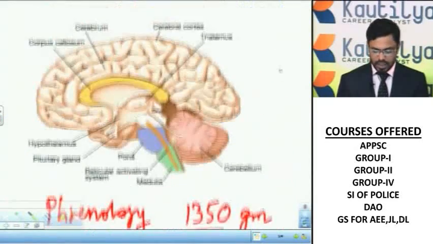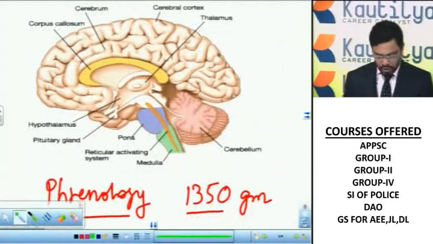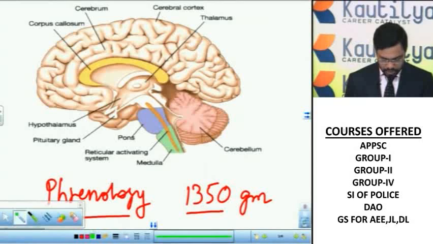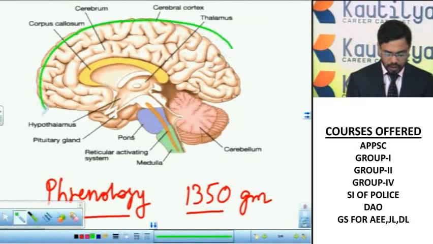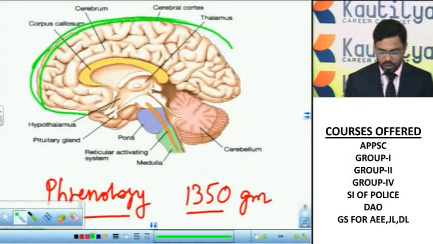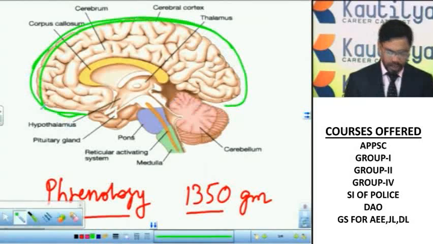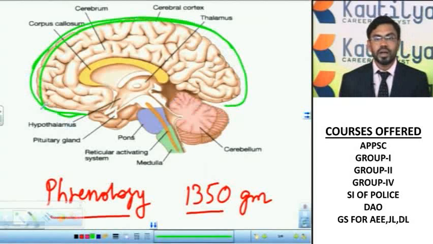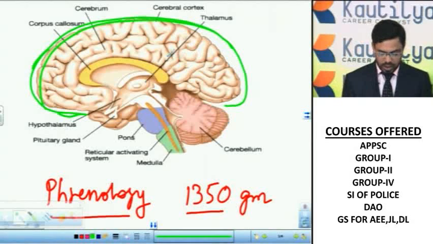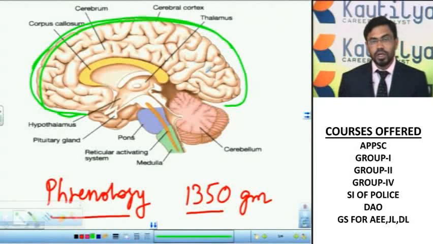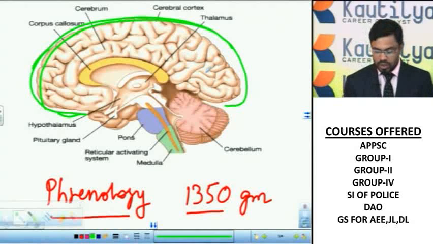So let us see the structure of this brain. The anterior part of the brain is called the cerebrum. The cerebrum is the largest part of the brain, and it is surrounded by meninges: dura mater, pia mater, and arachnoid membrane. A small septum divides the cerebrum into two equal halves. These are called the cerebral cortex.